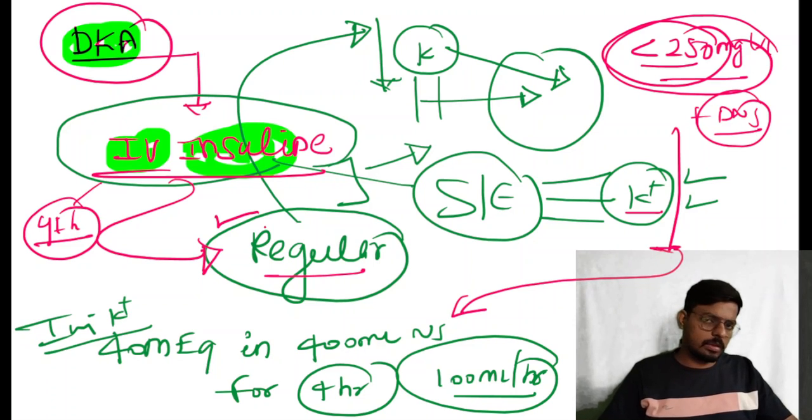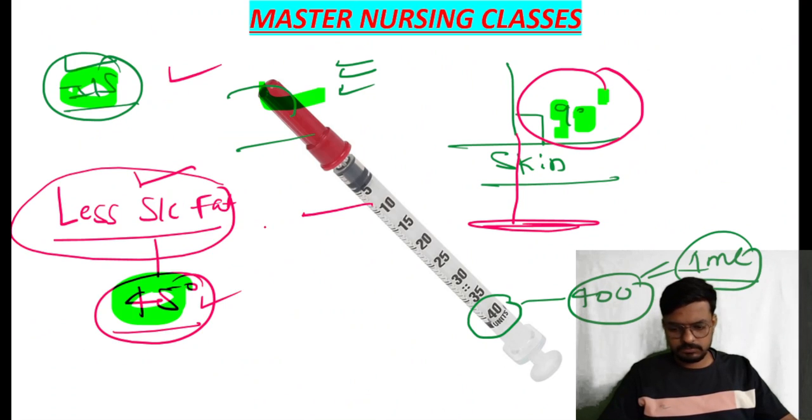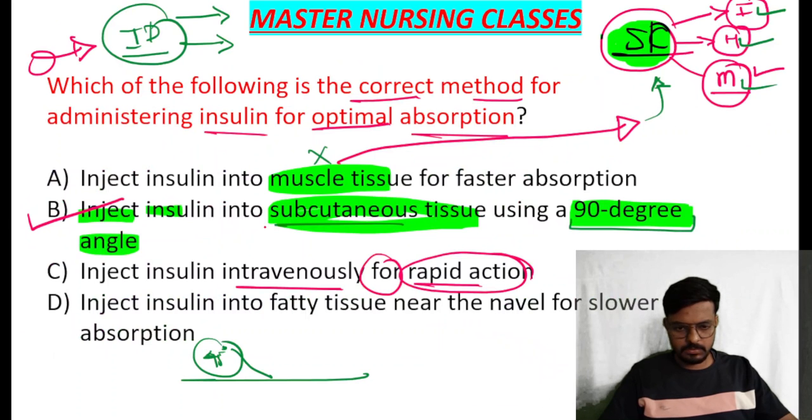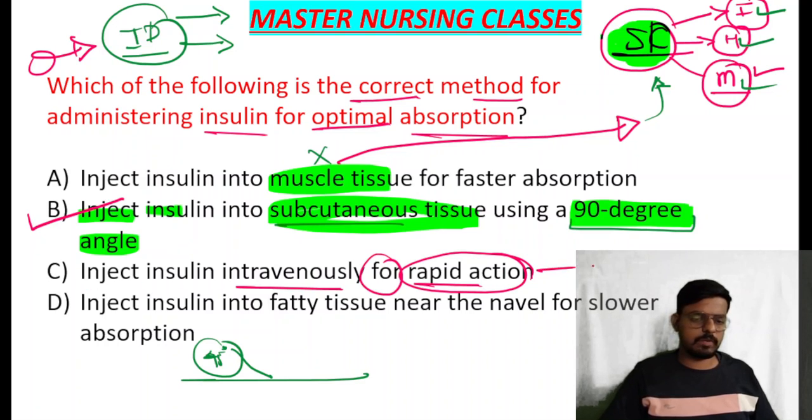Okay, and treat aggressively in the diabetic ketoacidosis case. Hope the concept is clear for this one. Yes, sorry, one more option left here. So I told here inject insulin intravenously for rapid action. So this is only for managing the diabetic ketoacidosis, not usually.